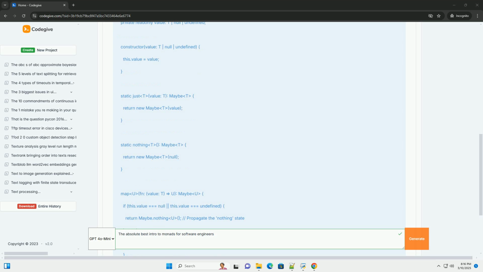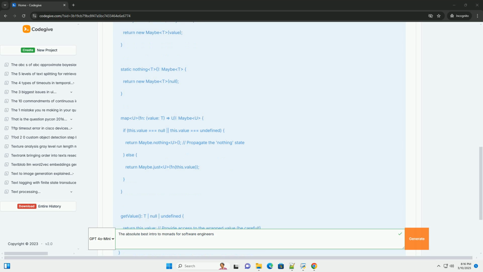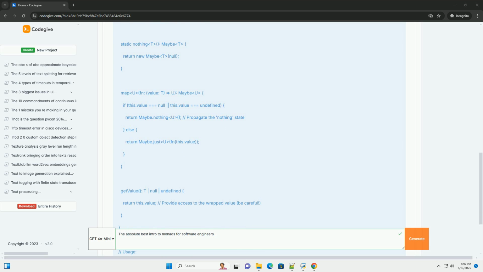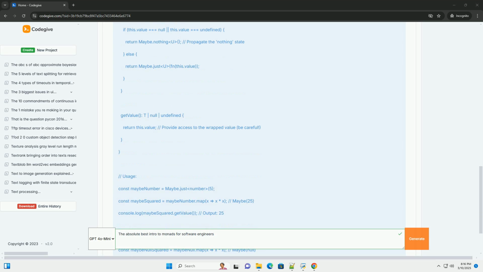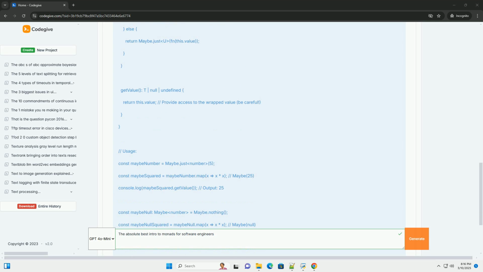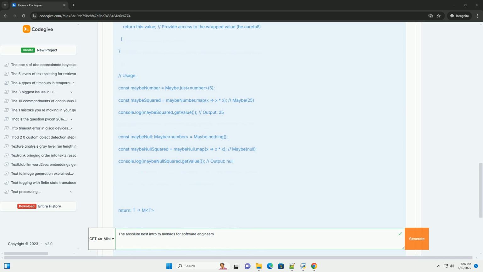Disclaimer: monads can feel abstract at first. The goal is not to instantly get it perfectly. The key is to see them in action, experiment with the code, and gradually build your intuition. Repetition and practical application are crucial.